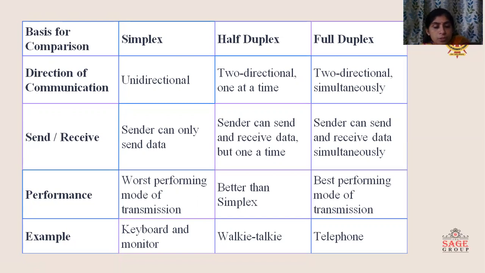As we have discussed already, the examples of simplex, half duplex, and full duplex communication. Keyboard and monitor are the examples of simplex. Walkie-talkie is the example of half duplex, and telephone and mobile are the examples of full duplex communication. So this is all about the modes of transfer.